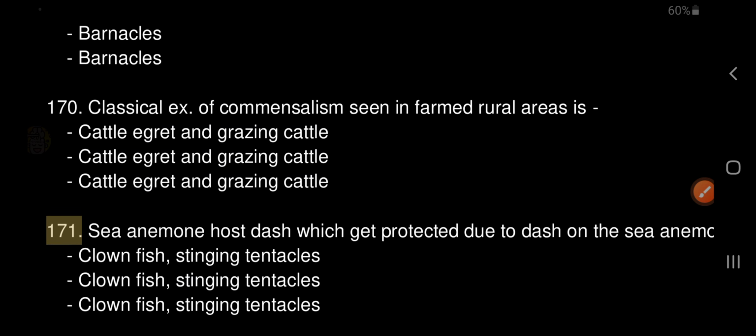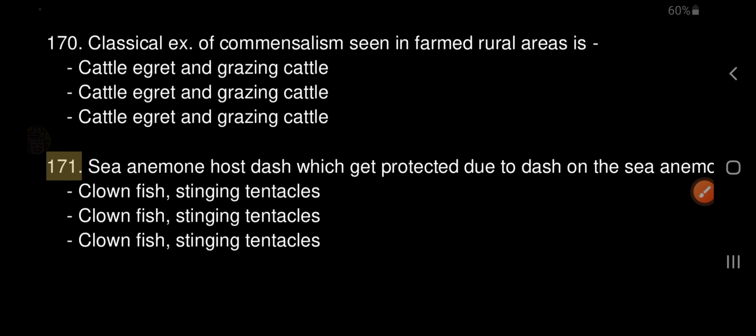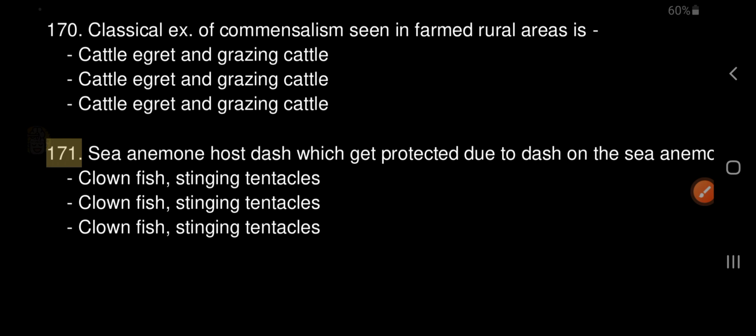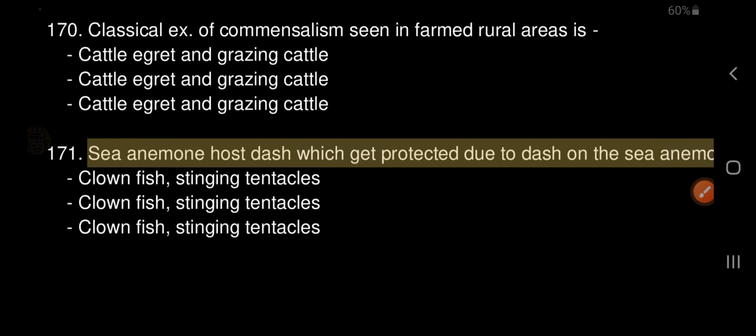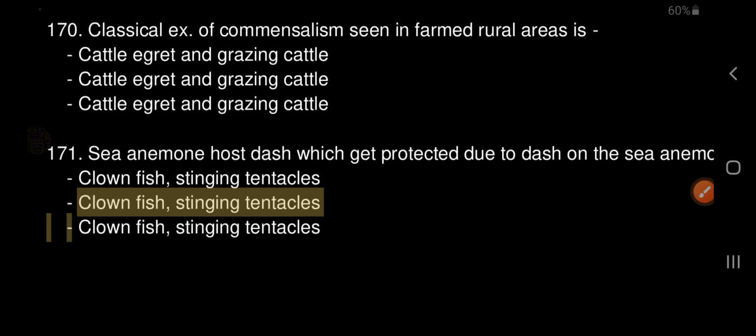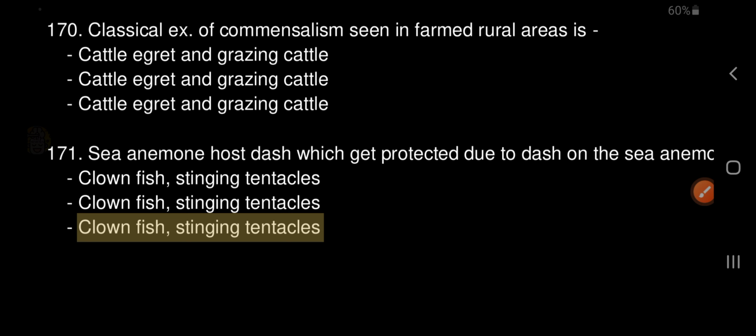171. The sea anemone hosts the clownfish, which gets protected from predators due to the stinging tentacles of the sea anemone.